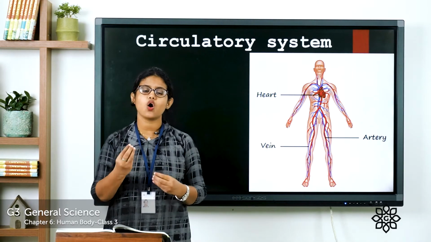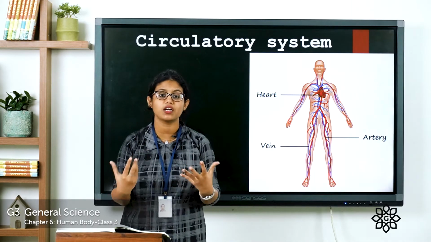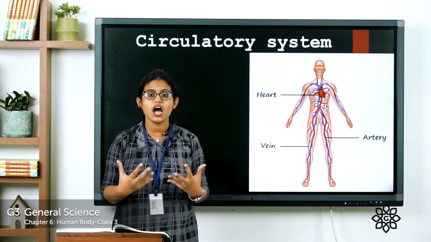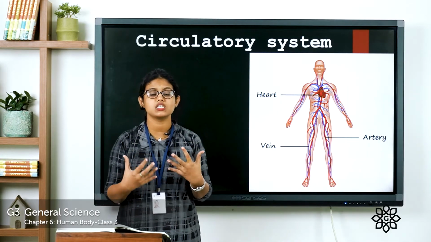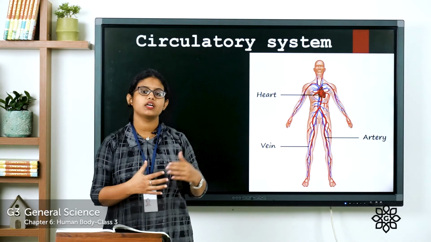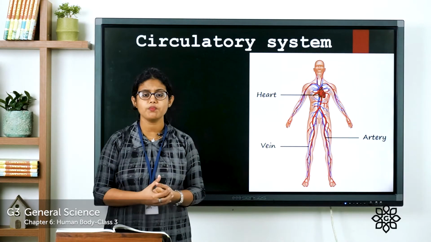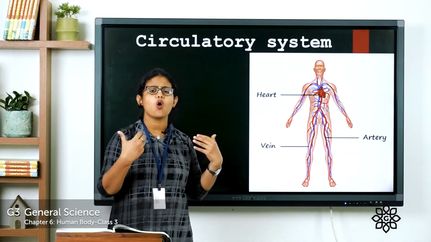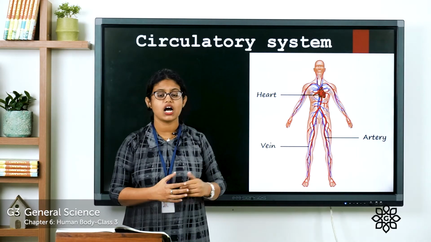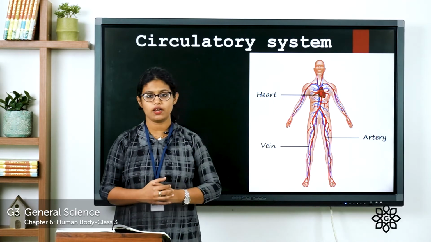Then, do you know which organ is responsible for circulating blood to all parts of the body? That is the heart. This heart is responsible for circulating the blood to all parts of the body. The heart works as a pump and it pumps blood to all parts of our body. And where is our heart located? Our heart is located in the chest, slightly to the left.